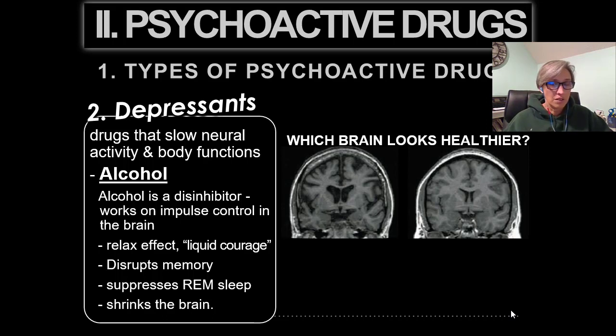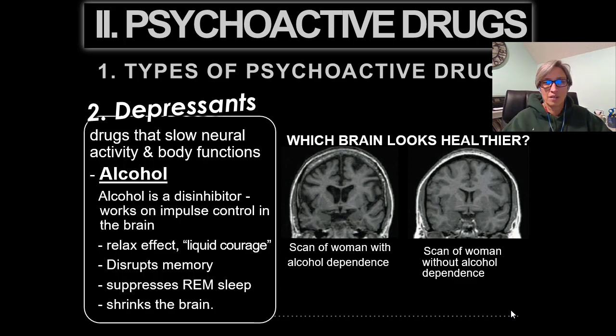Just like with other drugs, if we have the expectation of a certain result while under the influence, then that can influence the outcome of using. So when people believe that alcohol affects social behavior in certain ways and believe, rightly or wrongly, that they've been drinking alcohol, they will behave accordingly. So as you can see here, this brain scan on the left is a scan of a woman with alcohol dependence, and the one on the right, somebody without alcohol dependence. You can see that the one on the left has some places missing.